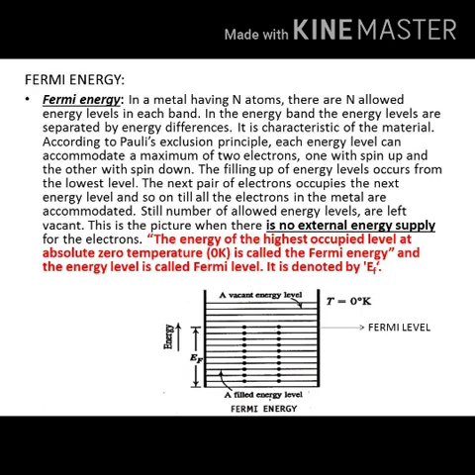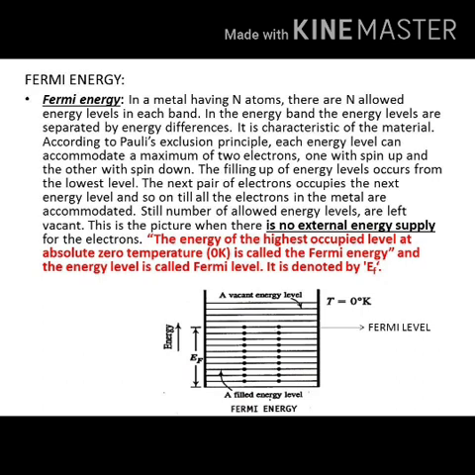In that case, the energy of the highest occupied level by the charge carriers is called Fermi energy. And the energy level where the filling of electrons takes place, that corresponding level, is called the Fermi level. It is denoted as EF.